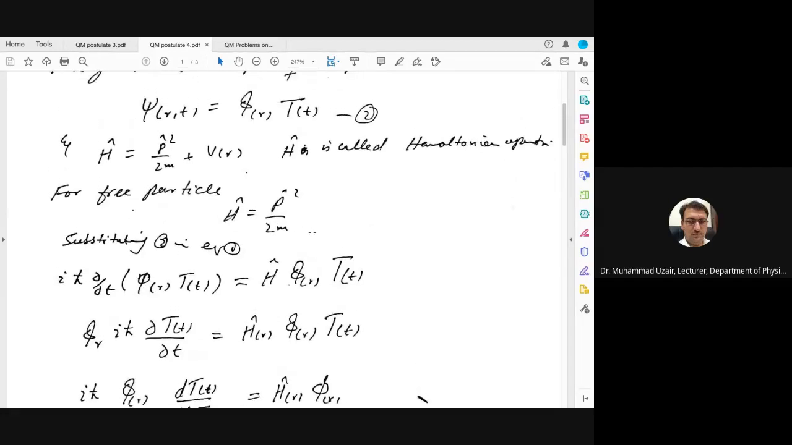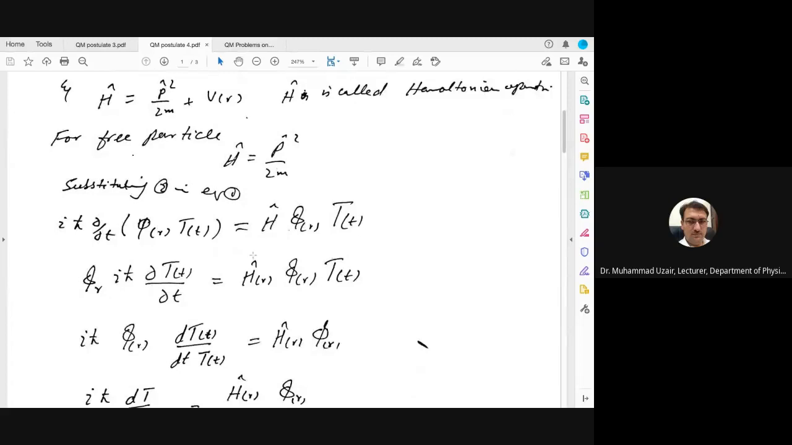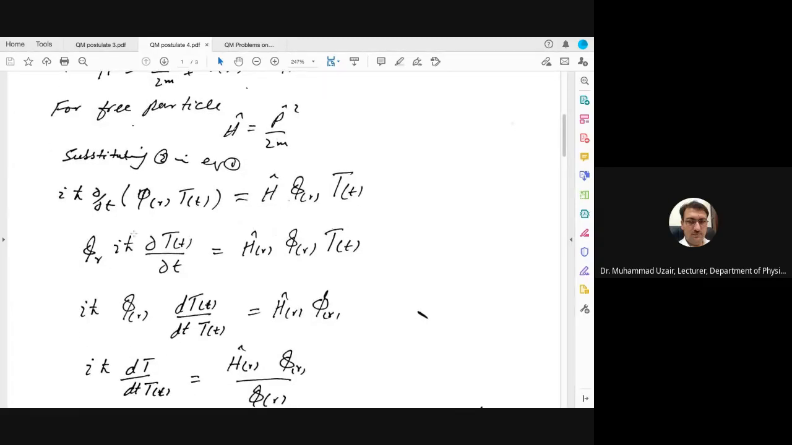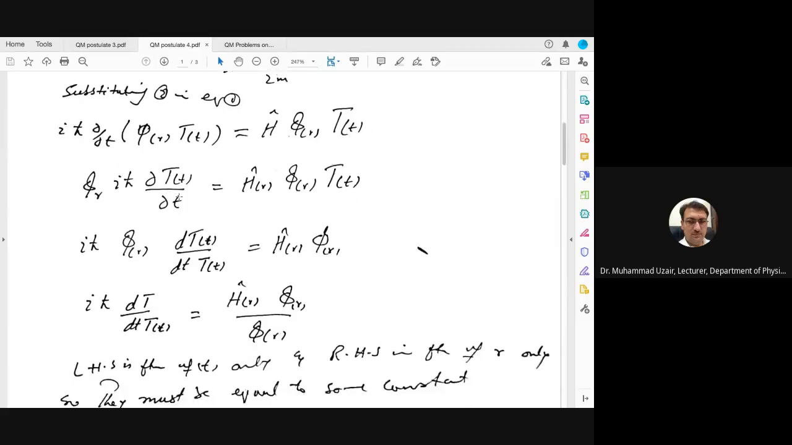Now what we do, we are substituting equations 2 and 1. By putting this φ(r) T(t) instead of ψ(r,t), you will get this equation. And here what we do now, we have to rearrange. So you can see that φ is independent of t. So if φ is independent of t, φ will come out, and this ∂/∂t will only apply on the function capital T, which is depending on time.